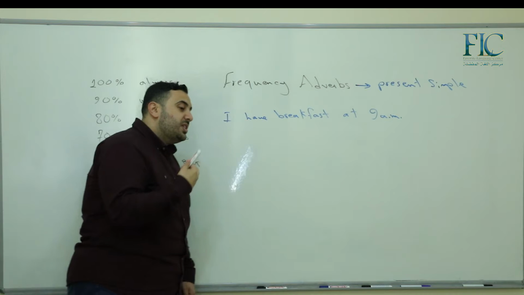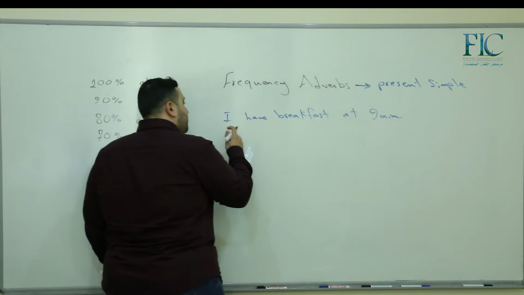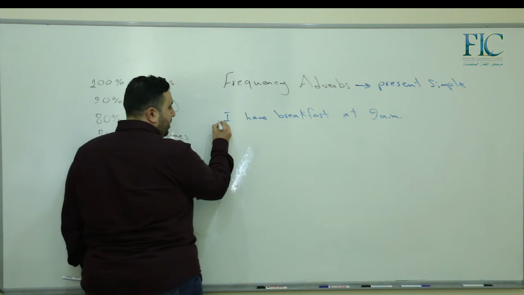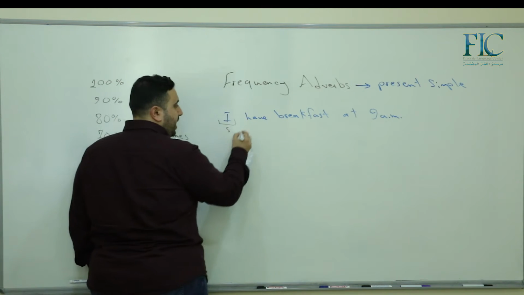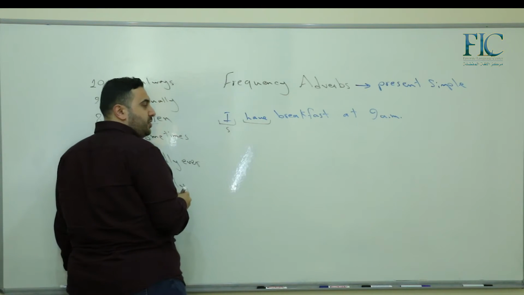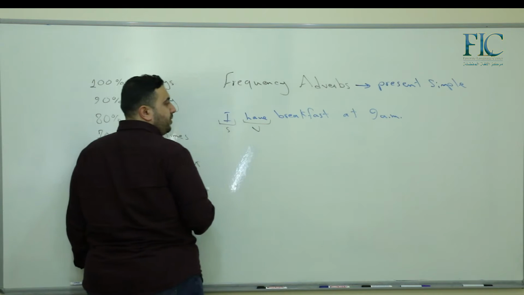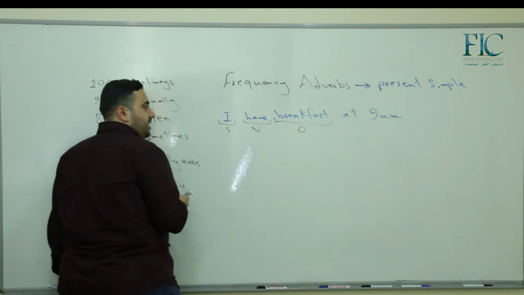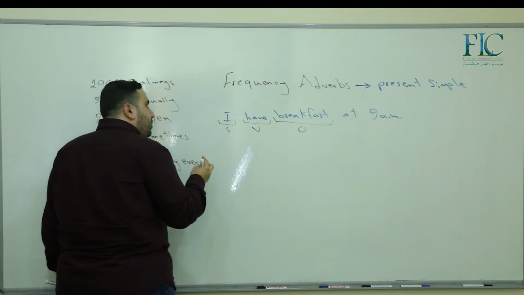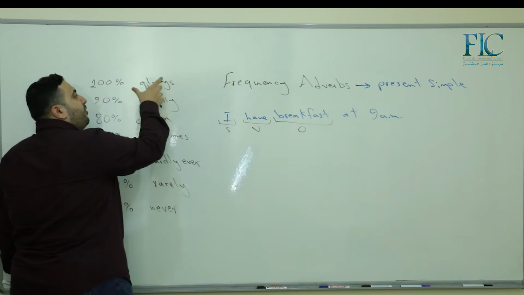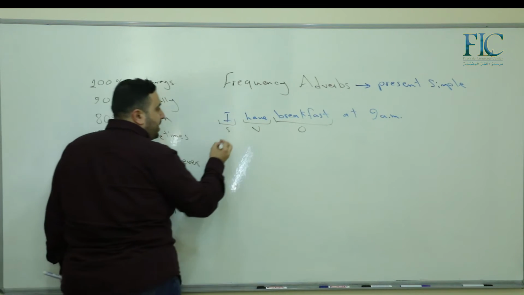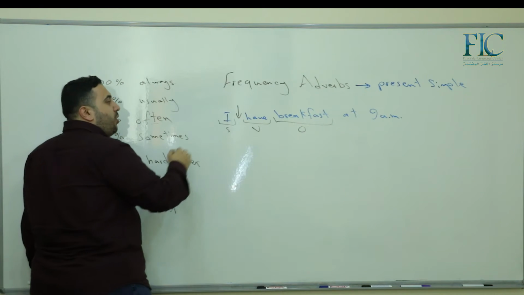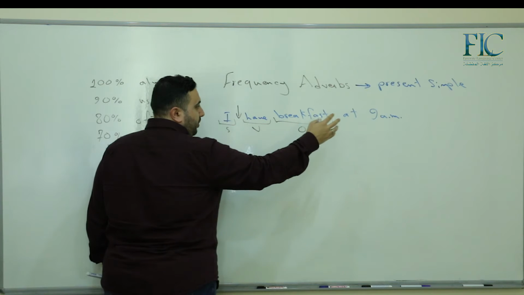Now, how can we use them in the sentence itself? Let's put them in the sentence. Let us see the sentence. The sentence itself, you know that it's subject. Have, it's what? It's verb. Of course, breakfast is object, and that one is the complement of the sentence. Where can I put frequency adverbs? I need to put them here, between the subject and the verb. So, I have a breakfast at blah blah blah, okay?